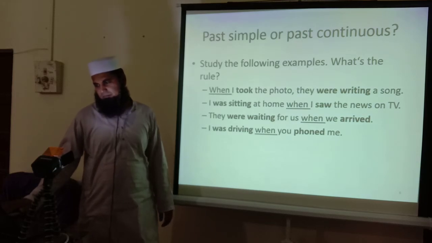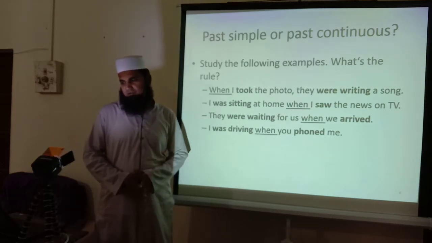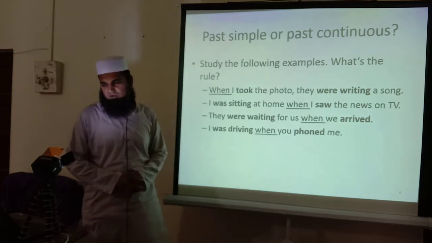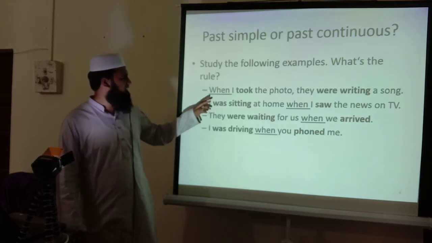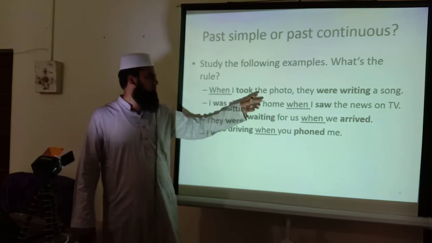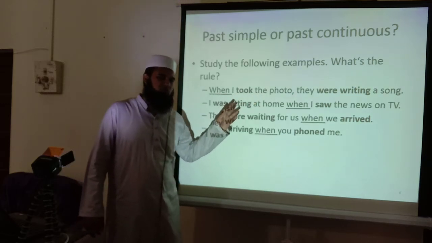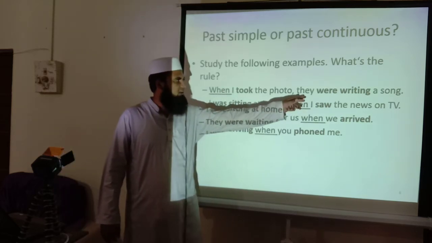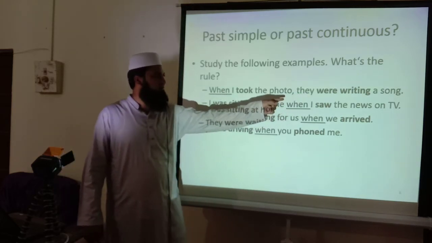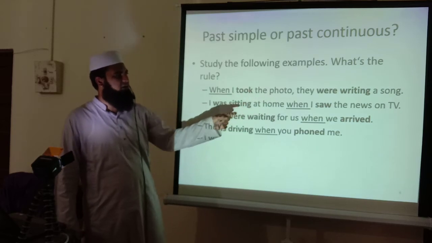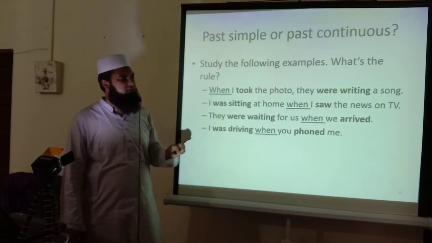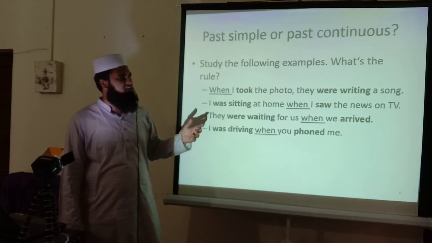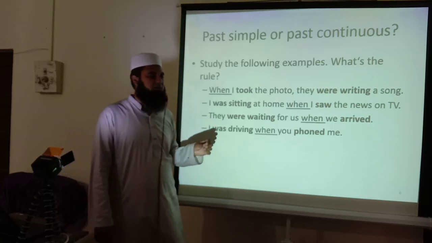That's past simple and past continuous together. When I took the photo, they were writing a song. This is past simple also. You can see here that when I took the photo, took is the second form, so this is a simple past. But they were writing a song means it is the use of was, were and addition of ing with the first form, so we can call it a past continuous tense.